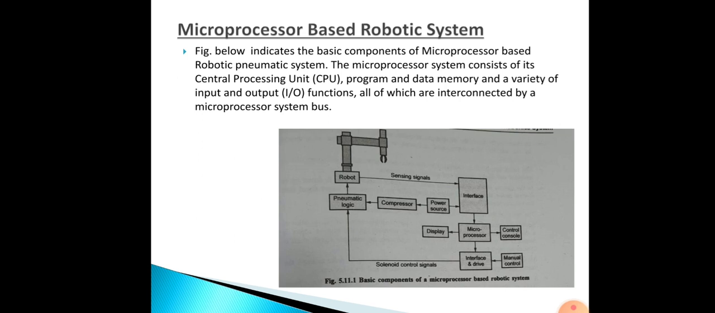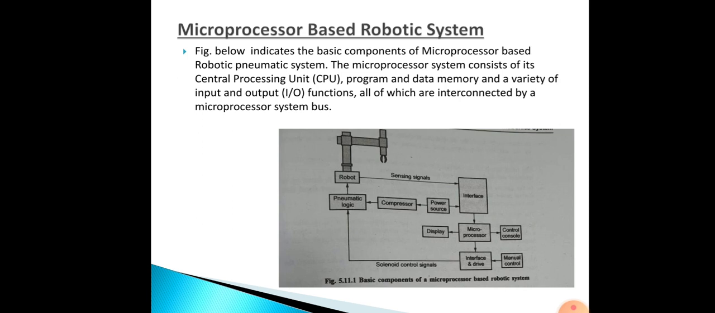The system bus. So here, in order to add some reality to the general picture, it can be assumed that the machine is a robot arm. The microprocessor system, as I told you, will consist of your CPU, then input output, then your buses.